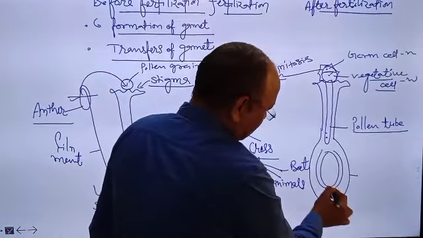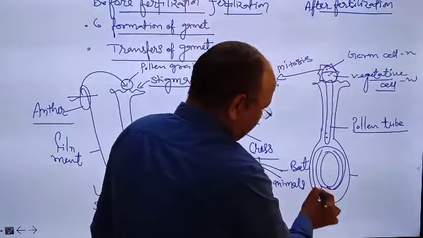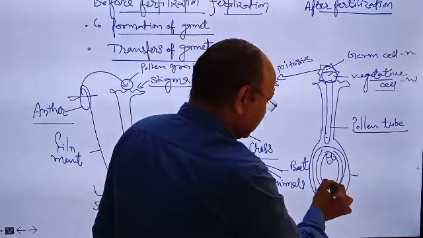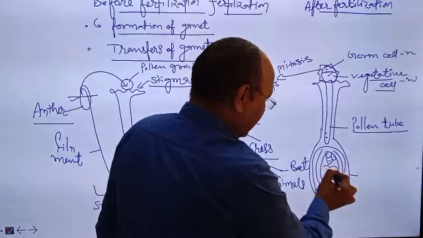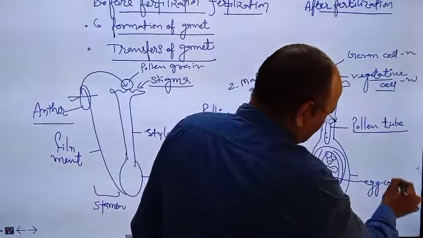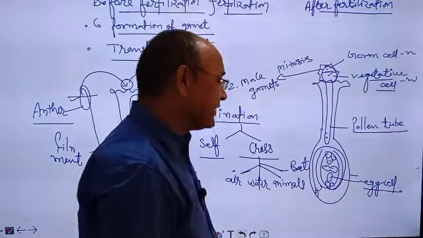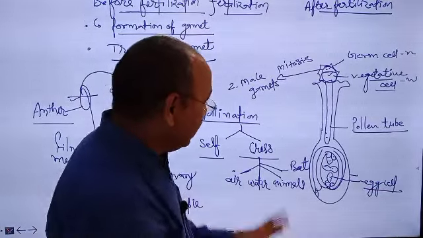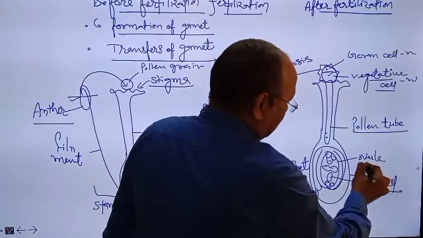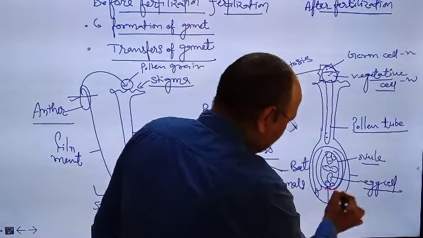In ovary, ovule is present. It is ovule, and in ovule, embryo sac is also present, and it is egg cell which acts as a female gamete. Pollen tube enters into the ovule by this part.